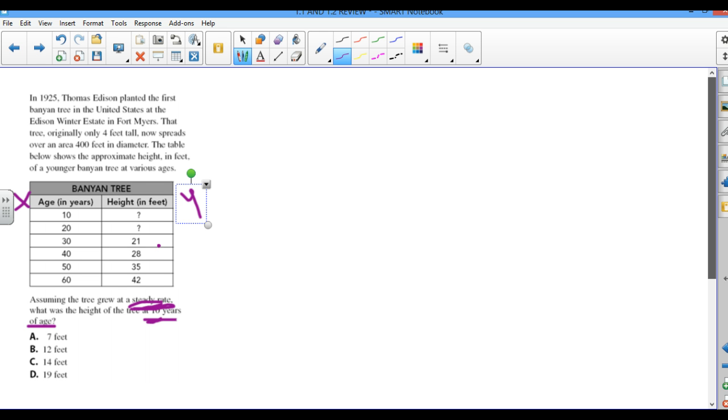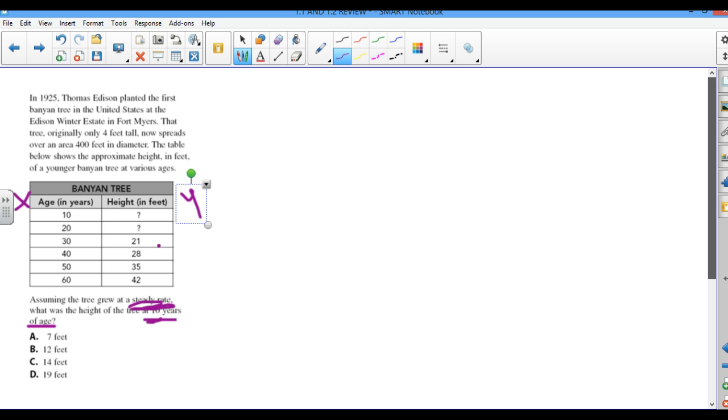Now we need to go back and take a look at the actual question, because here we need some type of information. We could try to figure it out from here by trying to figure out a pattern, but here again we will be assuming that this is going up by 7. Okay, so if this is going up by 7, so here will be 14, and going backwards we have to subtract 14, then this will be 7.